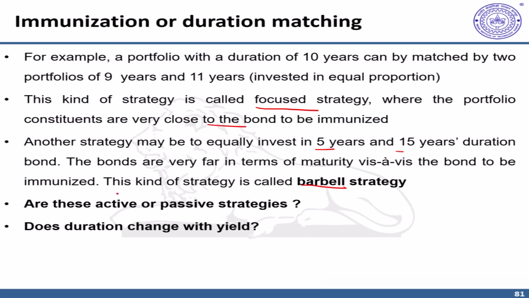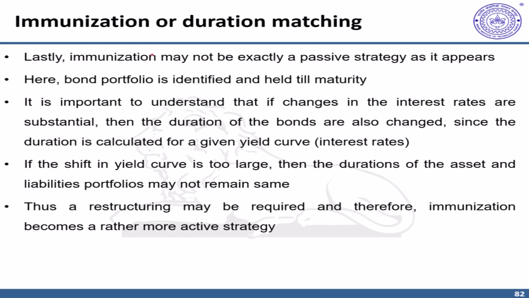Now the question is whether these are active or passive strategies, and that question is to be answered knowing whether duration changes with the yield. To answer this question, we need to understand that immunization is not exactly a passive strategy as it may sound. The reason being, even if you identify and hold your bond till maturity, interest rate changes also result in duration changes of the bonds, because the rate at which these cash flows are discounted changes, and duration was calculated at a certain yield curve, at a certain interest rate.